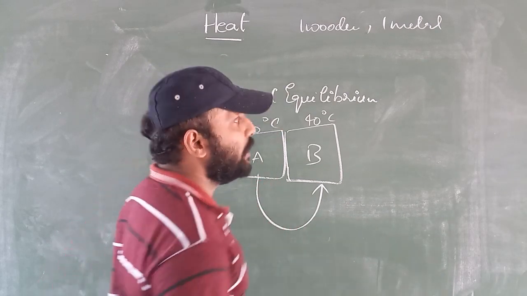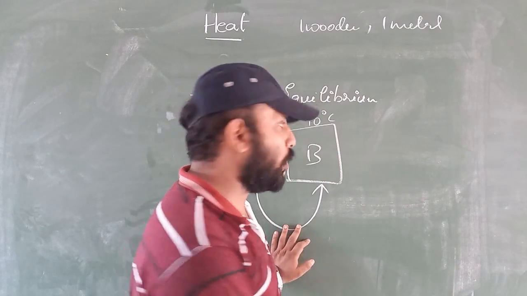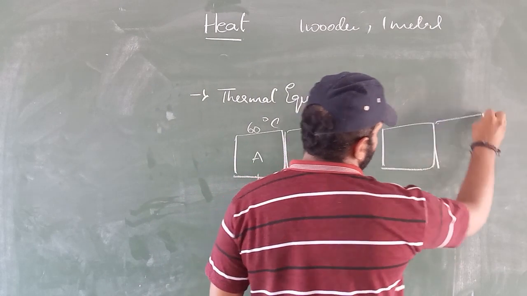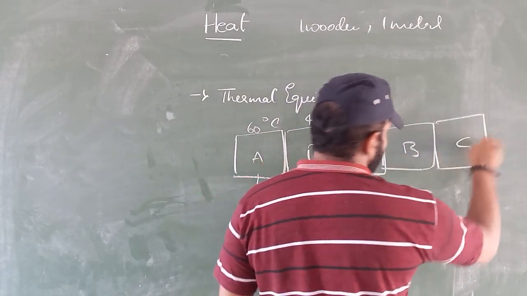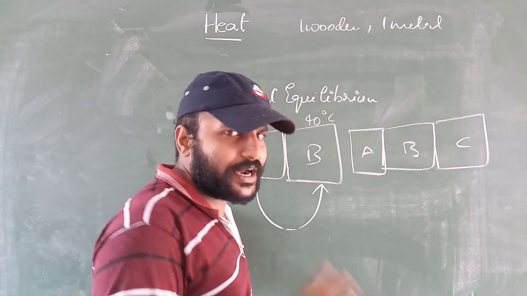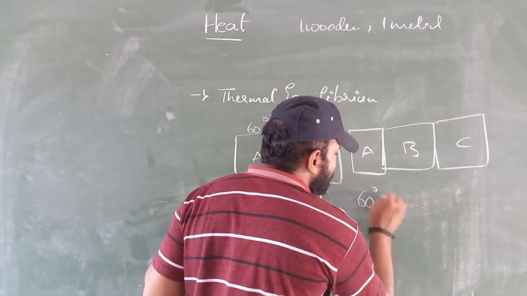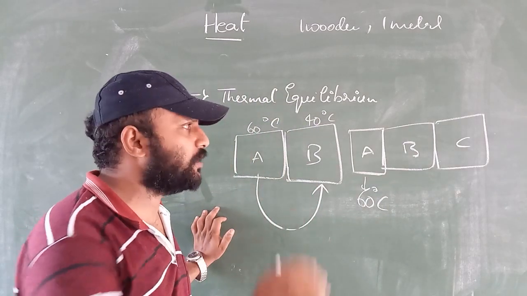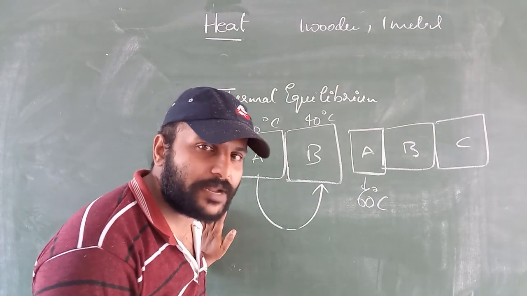For example, think that there are three objects, A, B and C. All three objects are in thermal contact, and they are in thermal equilibrium condition.